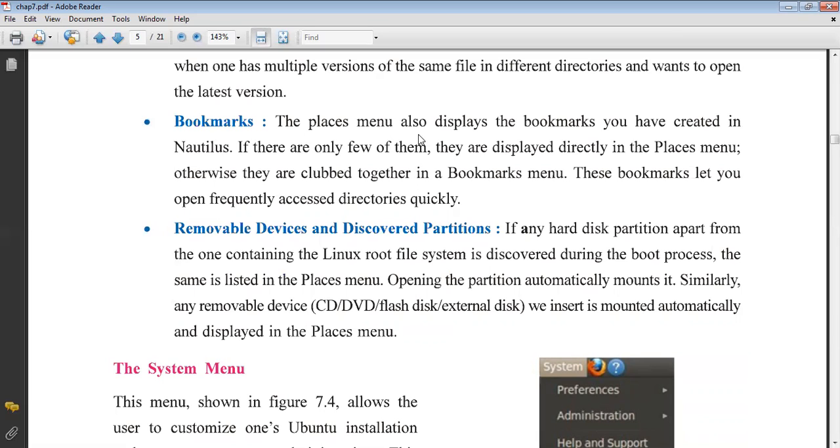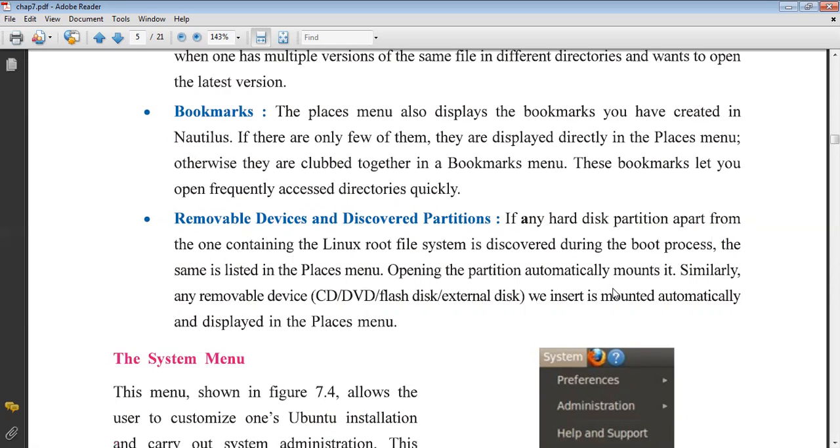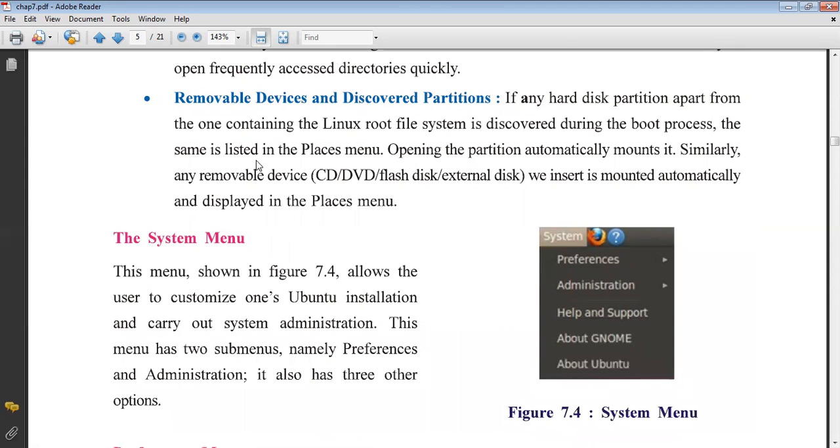It's called a bookmark. The Places menu also displays the bookmarks you have created in Nautilus. If there are only a few of them, they are displayed directly in the Places menu. Otherwise, they are clubbed together in the bookmarks menu. These bookmarks let you access frequently opened directories quickly. Removable devices and discovered partitions. If any hard disk partition apart from the one containing the Linux root file system is discovered during the boot process, it is listed in the Places menu. Opening the partition automatically mounts it. Similarly, any removable devices are mounted automatically and displayed in the Places menu.